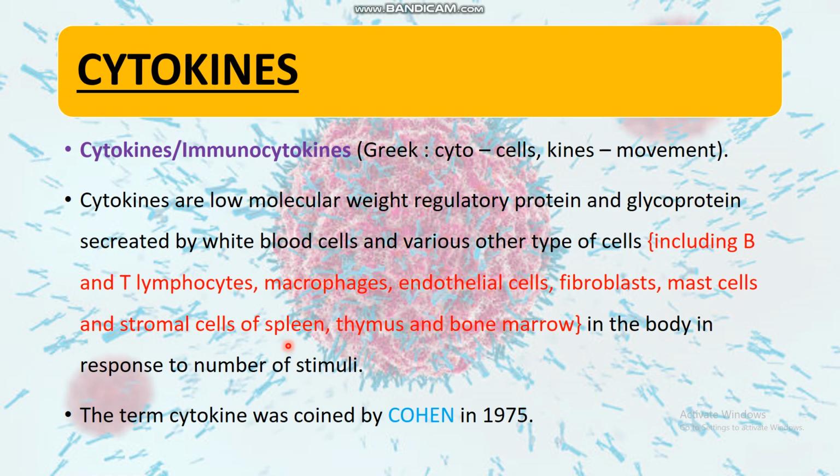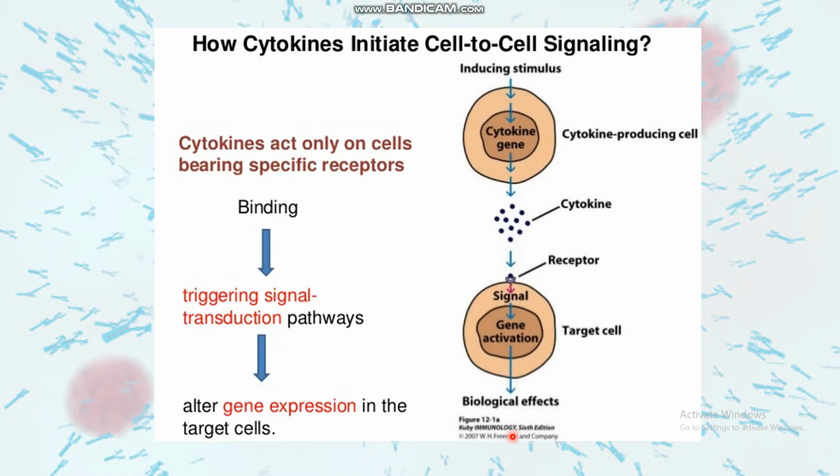Cytokines or immunocytokines, which in Greek means cyto cells and kines movements, can be defined as regulatory proteins or glycoproteins which are secreted by the WBCs and various other types of cells in the body in response to a stimulus. Other cell types are B and T lymphocytes, macrophages, endothelial cells, fibroblasts, mast cells, etc. The term cytokine was coined by Cohen in 1975.